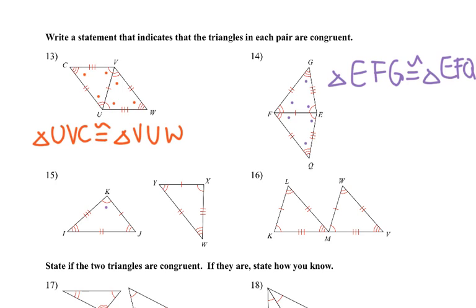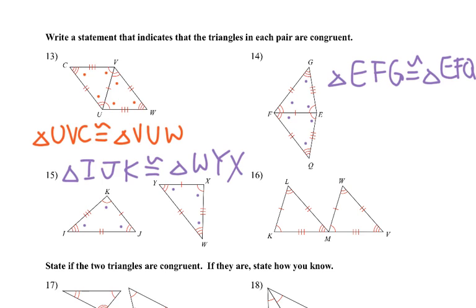Okay, 15, triangle K and X, J and Y, I and W, trying to say it different ways to show you. So I could go triangle I, J, K would be congruent to triangle WYX. Got to make sure you have the order in such a way that it works.